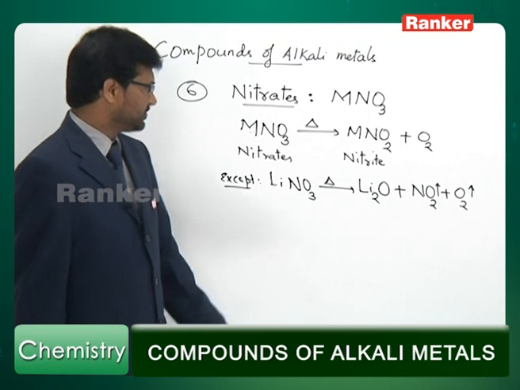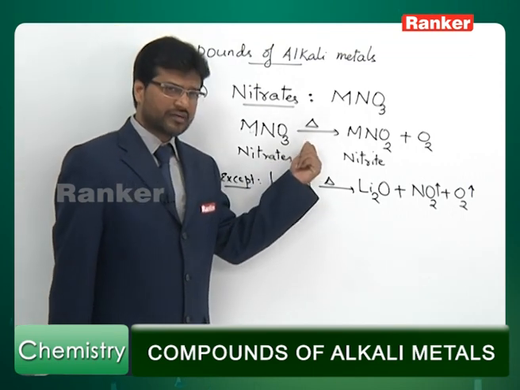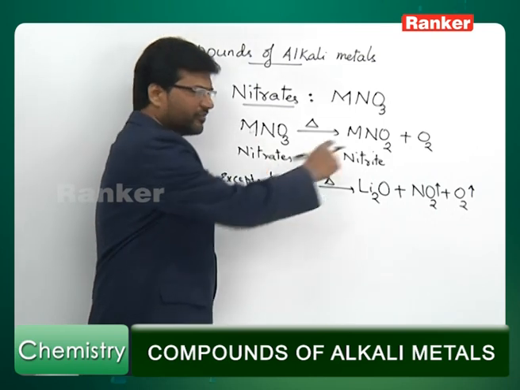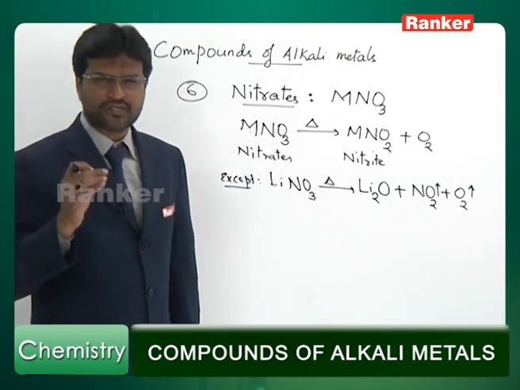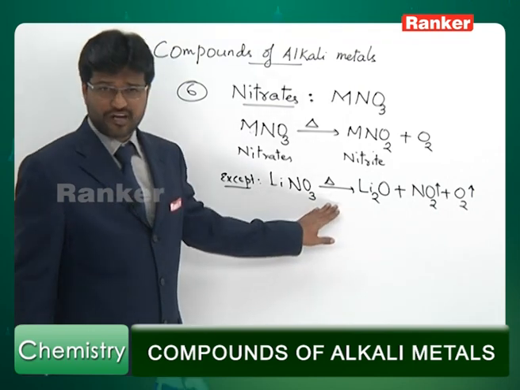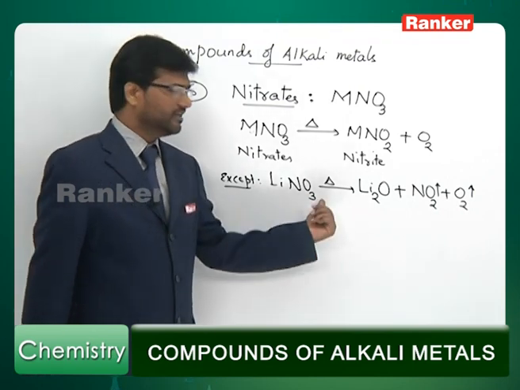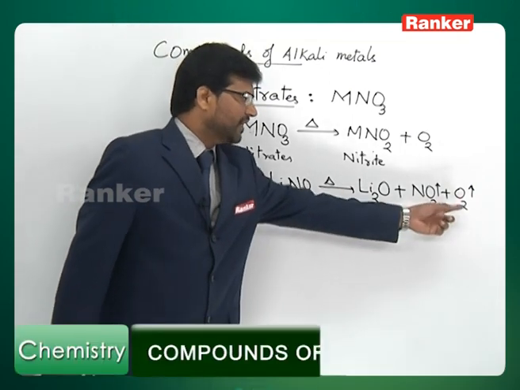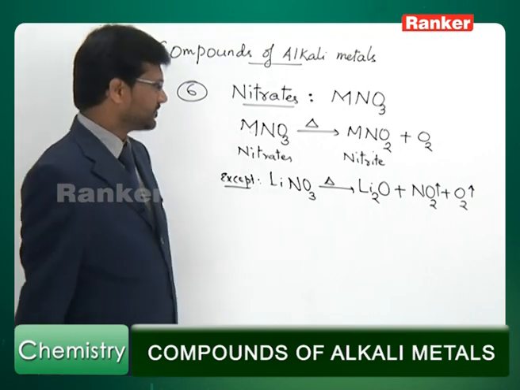Look at the difference. The other 4 alkali metal nitrates decompose in this manner. This type of decomposition is undergone by sodium nitrate, potassium nitrate, rubidium and cesium nitrate, whereas the type of decomposition undergone by lithium nitrate is different. It decomposes to give metal oxide, that is lithium oxide, NO2 gas and O2 gas, 2 gases.